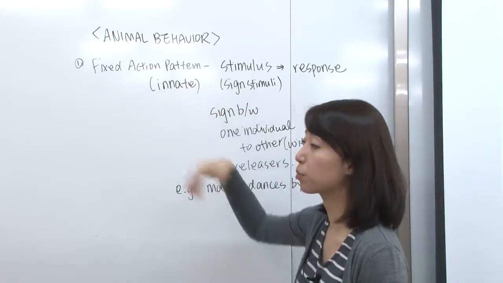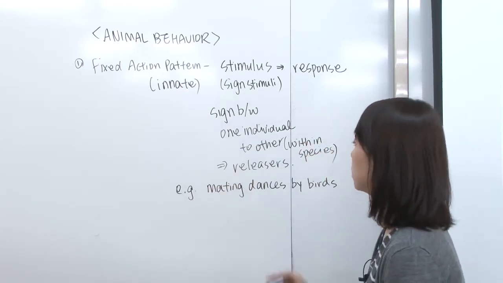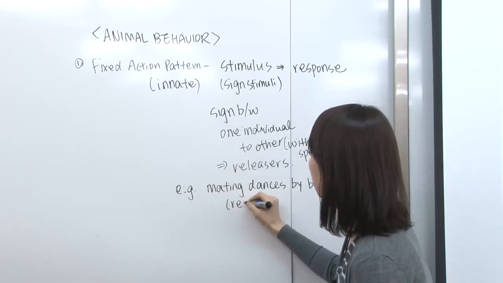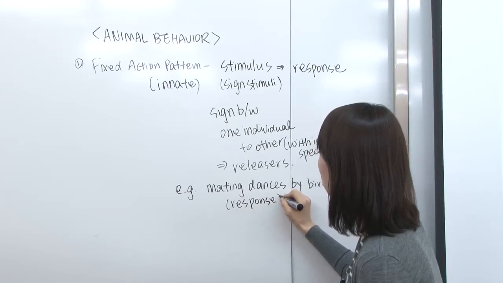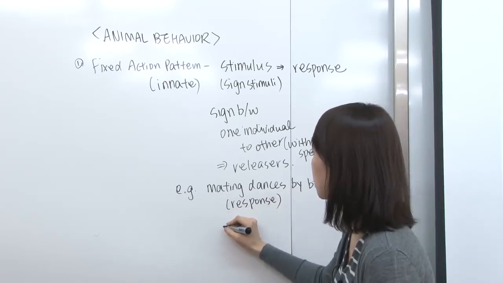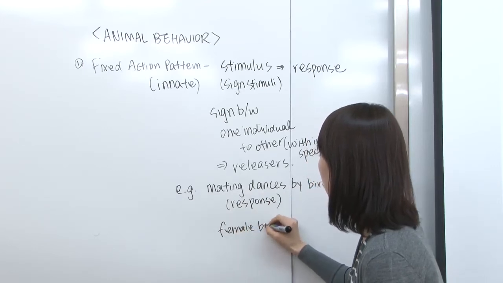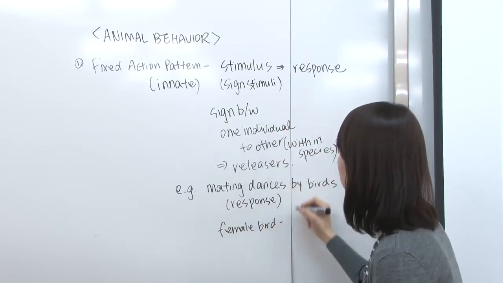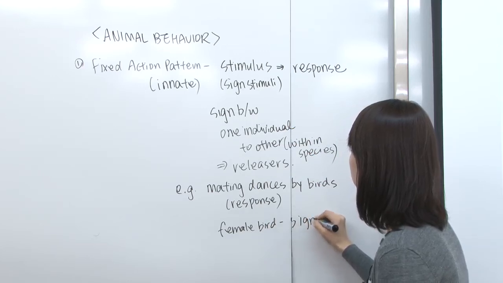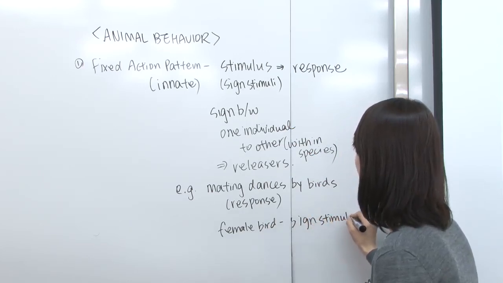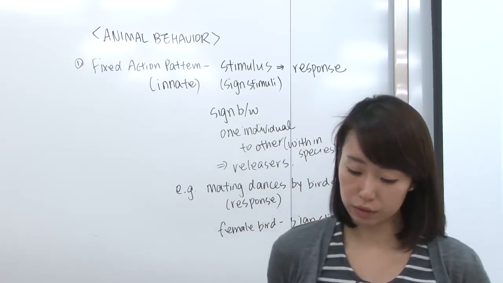This is innate. They're born with that behavior. You know what I mean? So mating dance is the response, and the stimulus is the existence of the female. So the female bird is the sign stimulus. This is an example of a fixed action pattern.